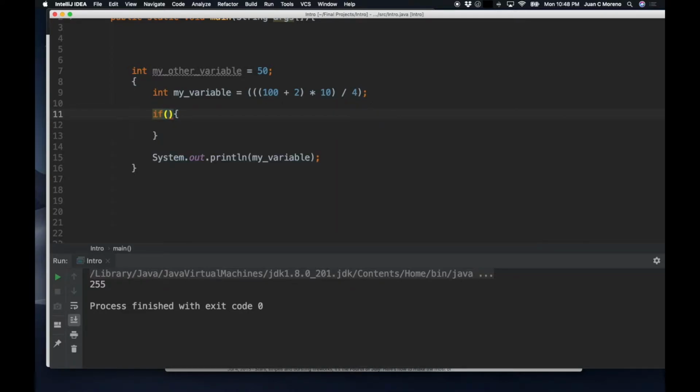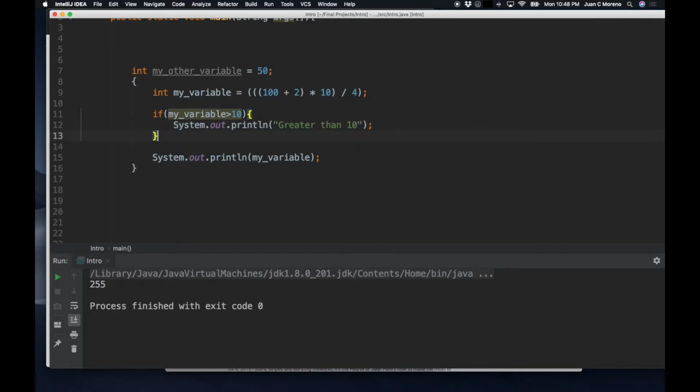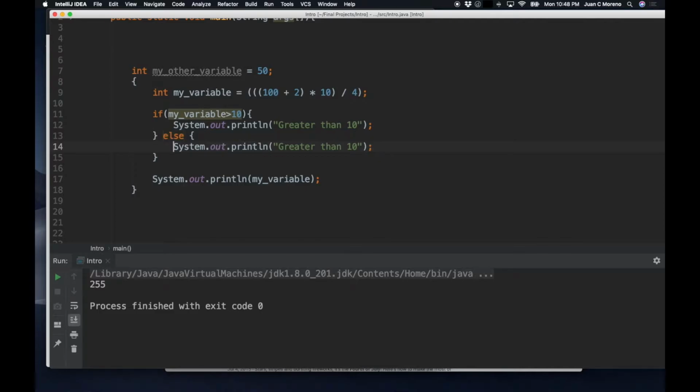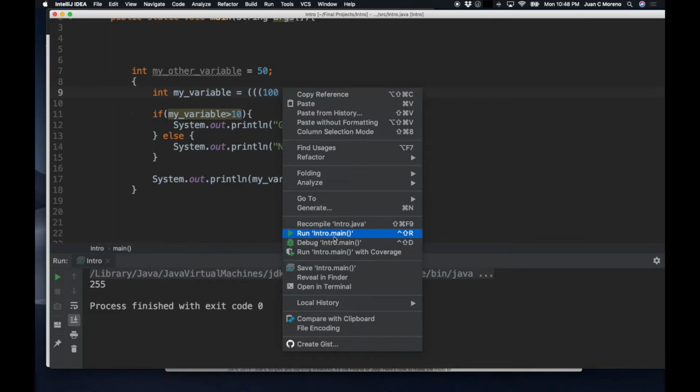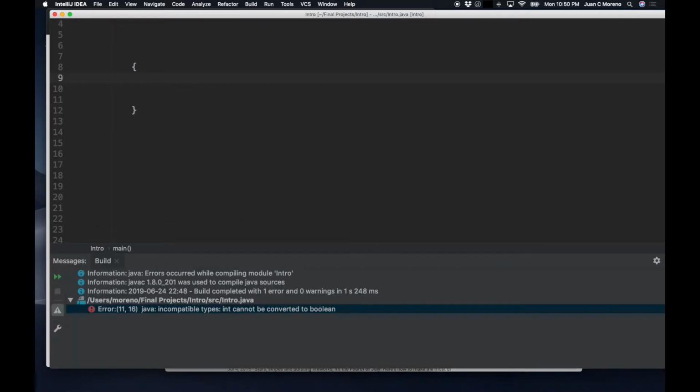If, let's say, my variable is greater than 10, then let's say System.out.println is going to be "greater than 10", else you can then do something like "not greater than 10". Whatever is between the parentheses in the structure of the if needs to resolve to a true or false. Now let's talk about loops.